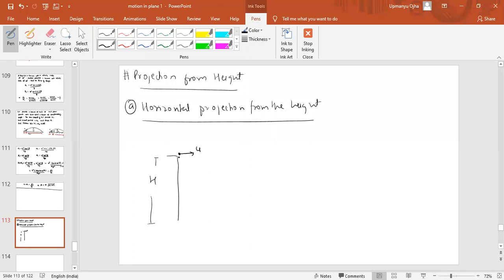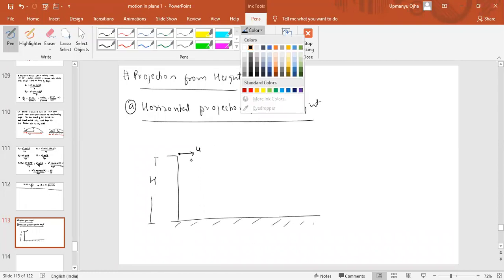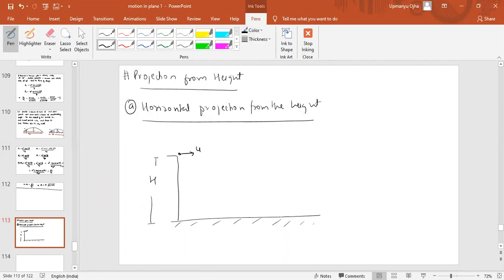Then what do we have to find? We have to find the range of the projectile and the time taken by the projectile to reach the ground. This ball will follow a projectile path.